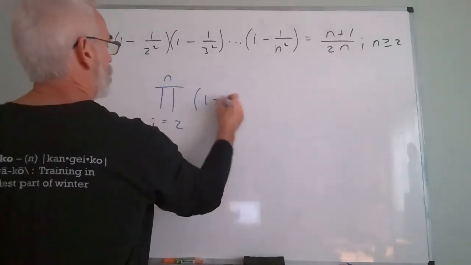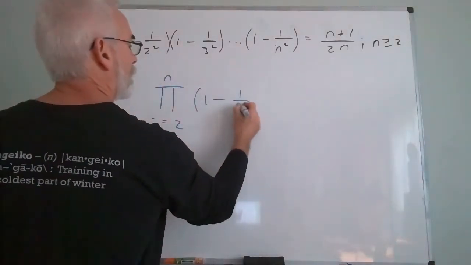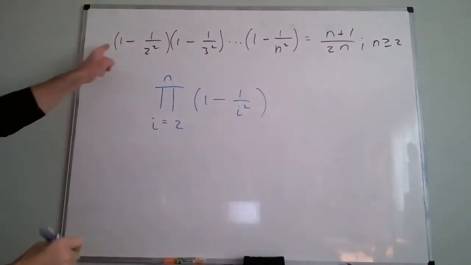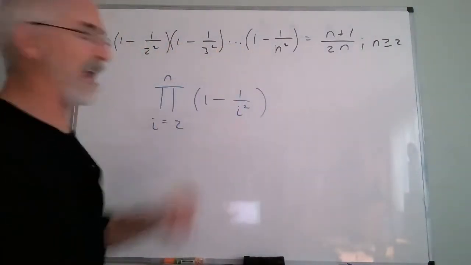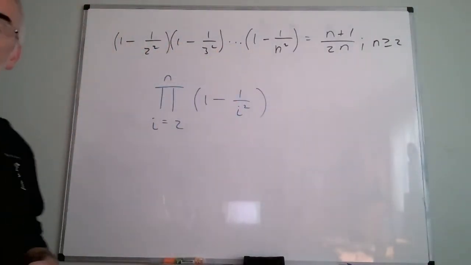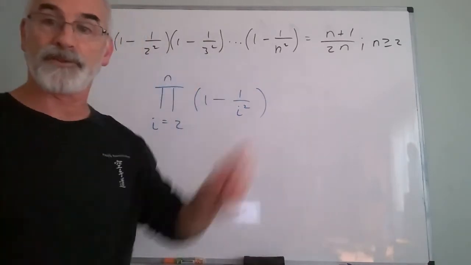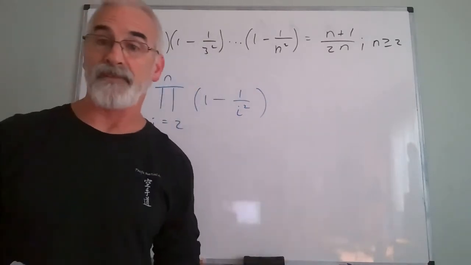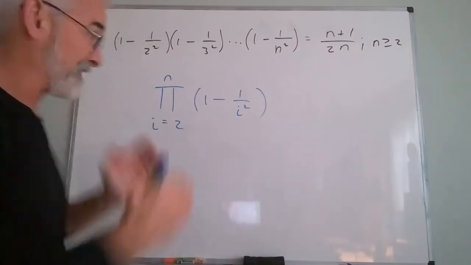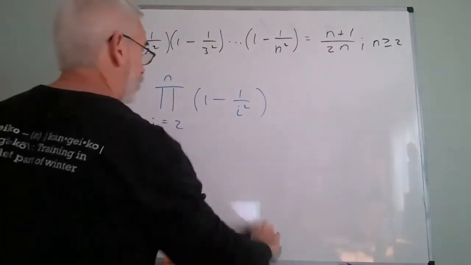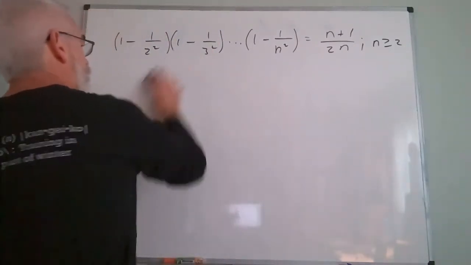What would this look like? This would be 1 minus 1 over i squared. So if I said, what is this? This is actually what it is. But in this case, I didn't start off with the actual product formula. I started off with the terms. There's nothing wrong with that. In fact, a lot of people would prefer this because I can tell exactly what's going on here. So let's do the induction.